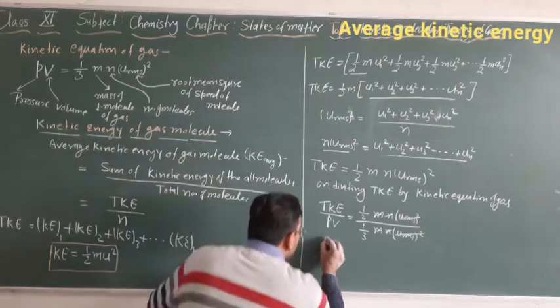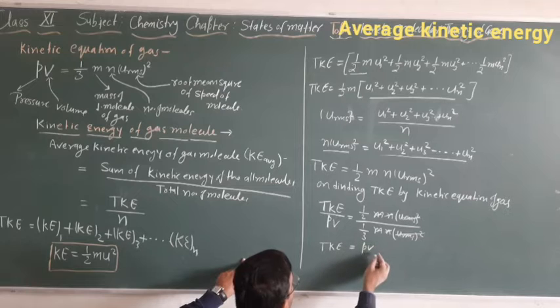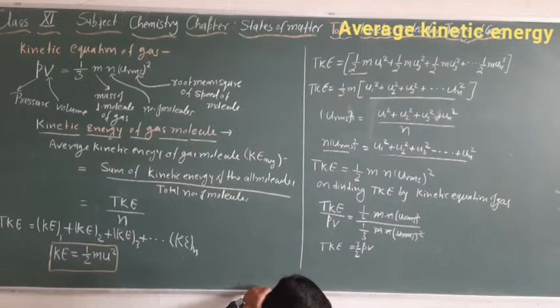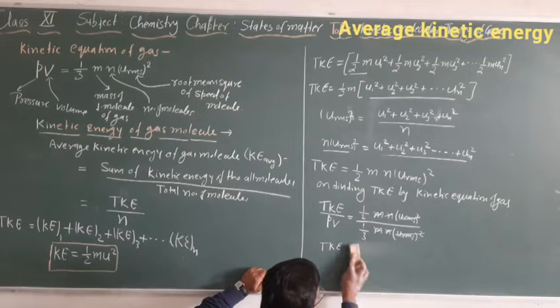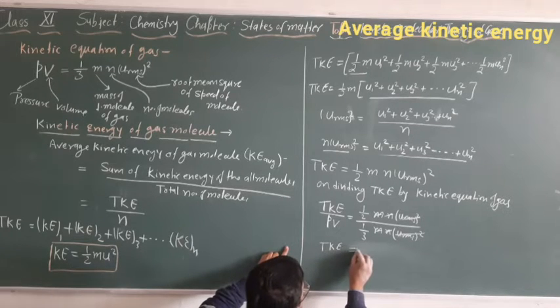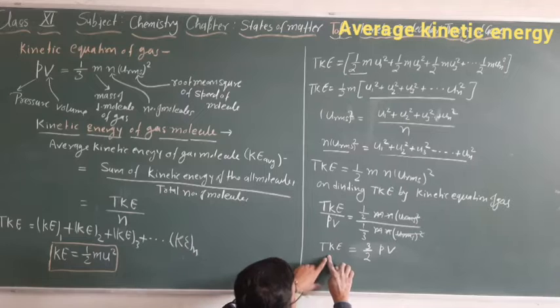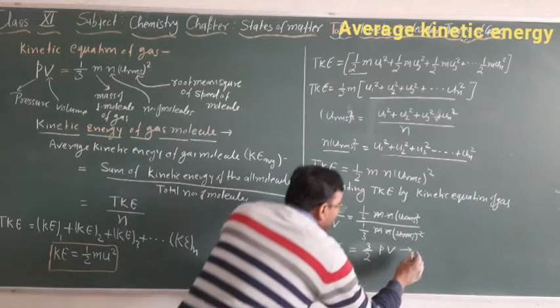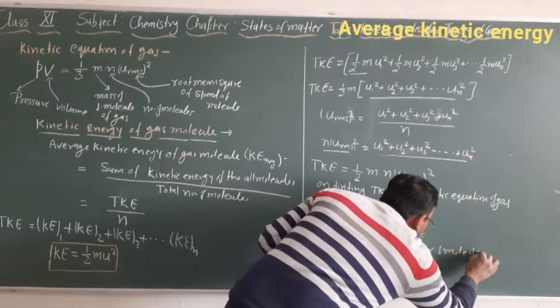Now we got total kinetic energy is equal to Pv will go that side and 3 will go up, so 3 by 2 Pv. But as we know, according to the ideal gas, this is for 1 mole of gas.